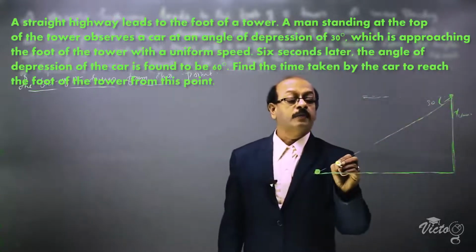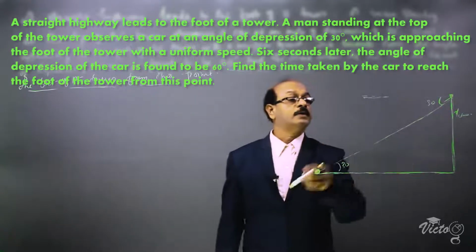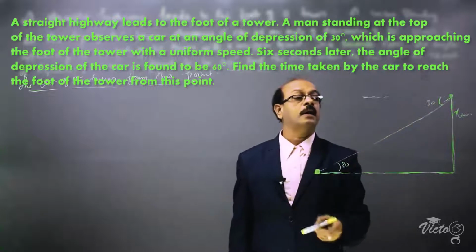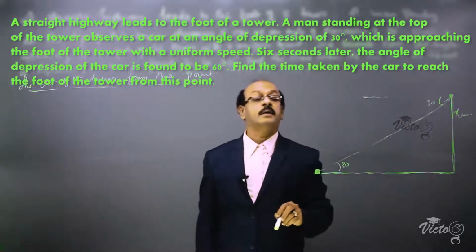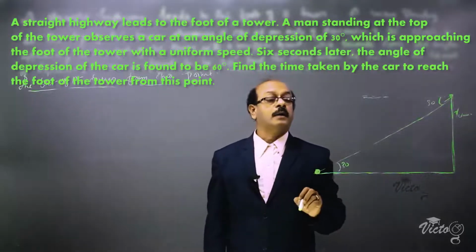So here this angle is also equal to 30 degrees because these are a pair of parallel lines and this is a transversal. So these are one pair of alternate angles, and so the measures of the angles are equal.